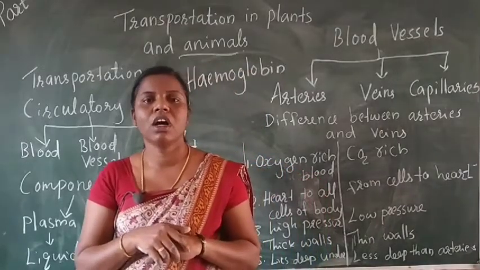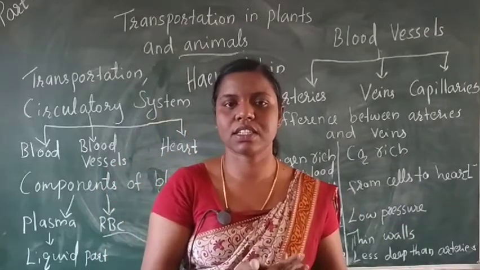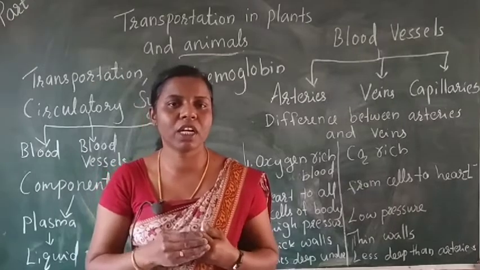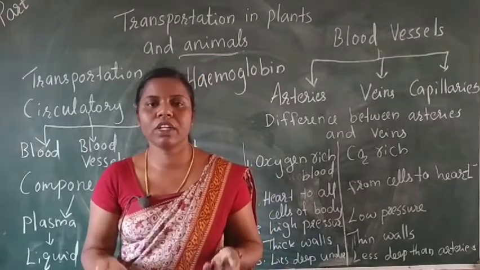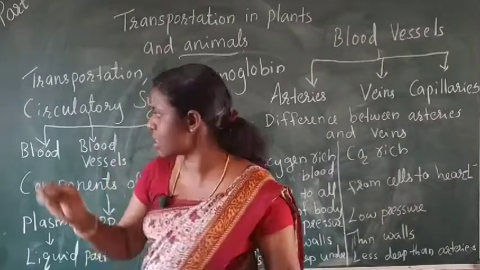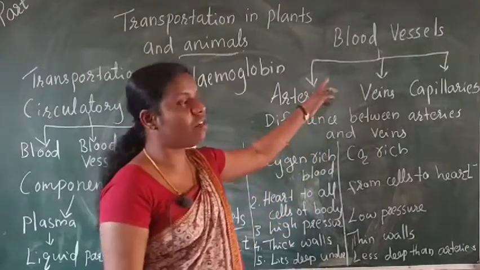Then next is WBC. WBC help to fight against diseases. Then next is platelets. Platelets help in the formation of blood clotting. With no blood clotting in our body, it can cause death. Okay, understood this portion. Next we discuss blood vessels.